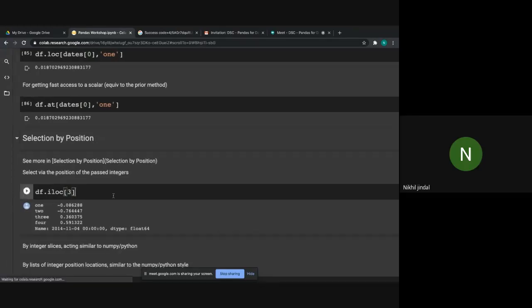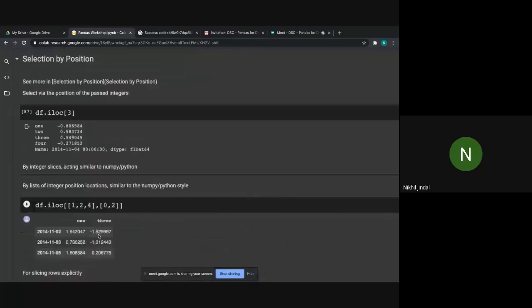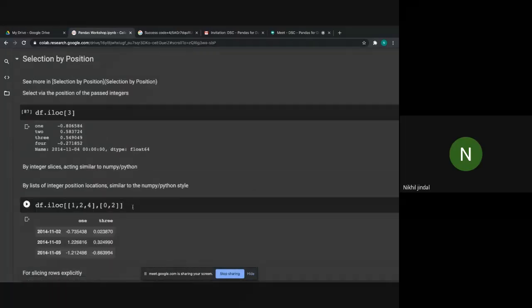So you can see this is the fourth one because it starts from 0: 0 for the first, 1 for the second, 2 for the third and 3 for the fourth. So it will print the fourth row of that particular data frame. Now we are printing this one.